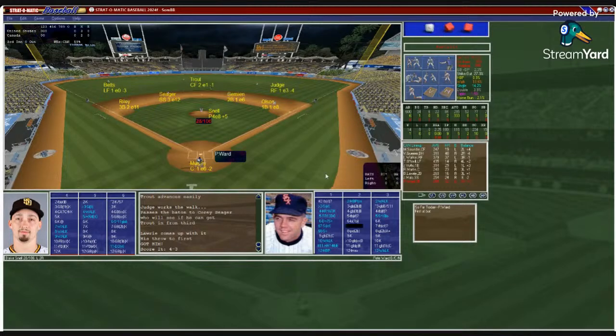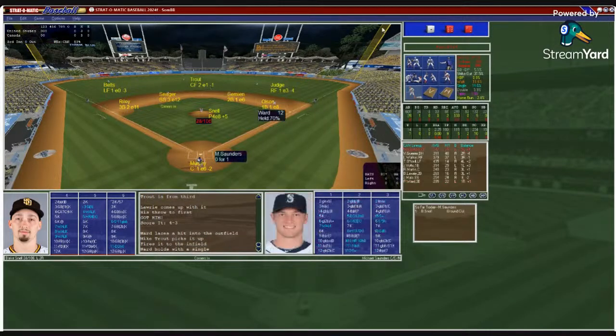Murphy puts down the sign. Snell with the windup, pitch to Ward. And that's a base hit for Pete Ward. Base hit number 3 for Canada. And now here's Michael Saunders. Murphy puts down the sign. Snell working off the stretch as Ward gets a good lead.